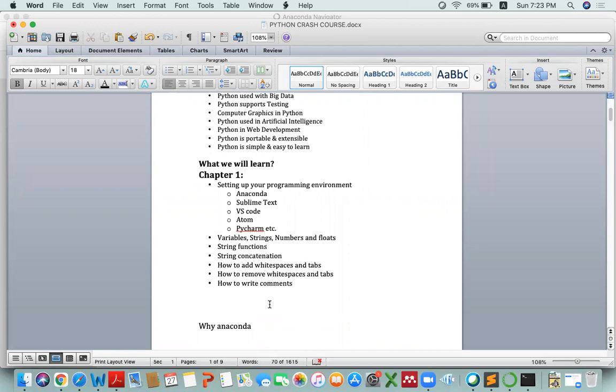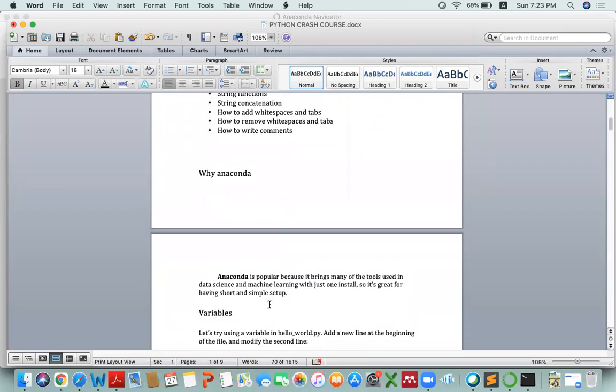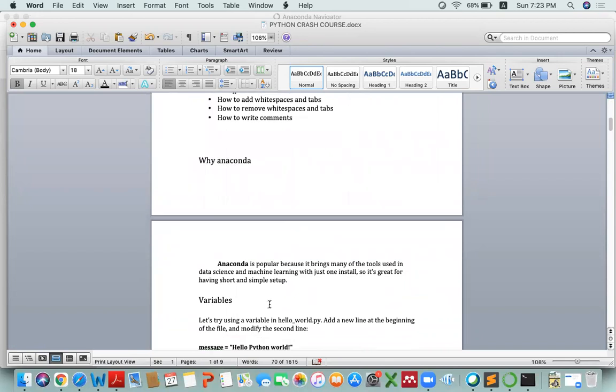A lot of programming environments exist there: Anaconda, Sublime Text, Visual Studio Code, Atom, and PyCharm. It is not limited to these tools only. A lot of tools other than these are also available, which you can use to develop your Python program. I would recommend using Anaconda. Why Anaconda? Because it is very popular and is very simple and straightforward.